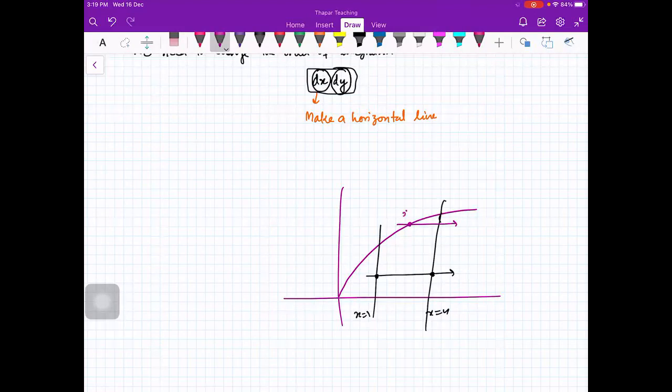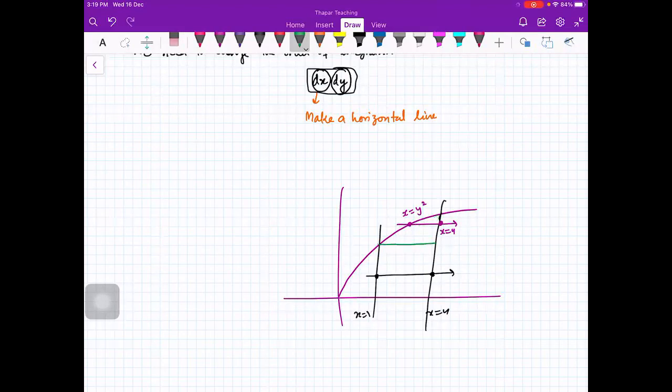X is equal to y square. And what is the exit point? X is equal to 4. So the entry and exit points are different. So I can see that for this much region here, this green region,